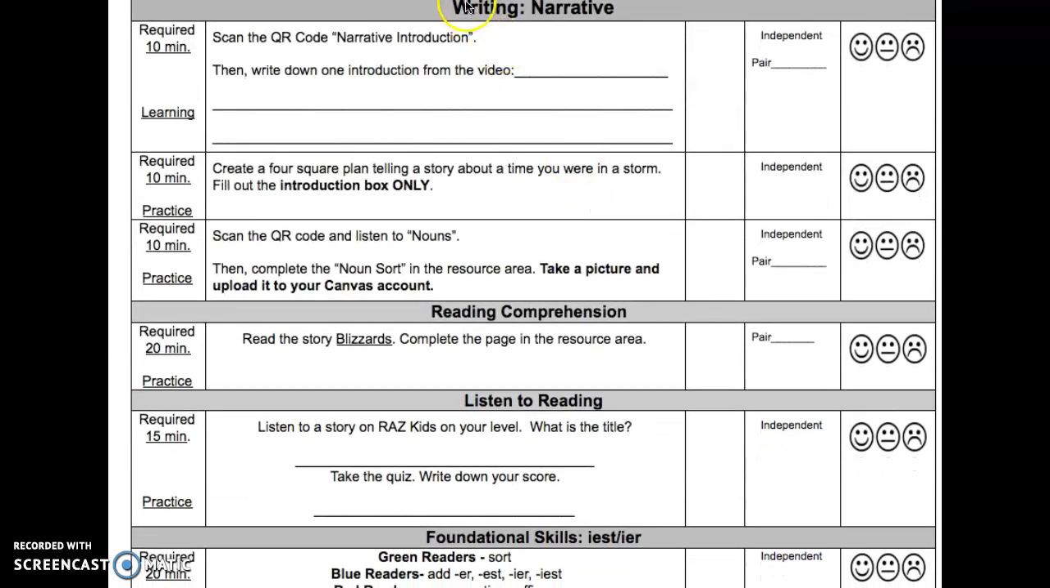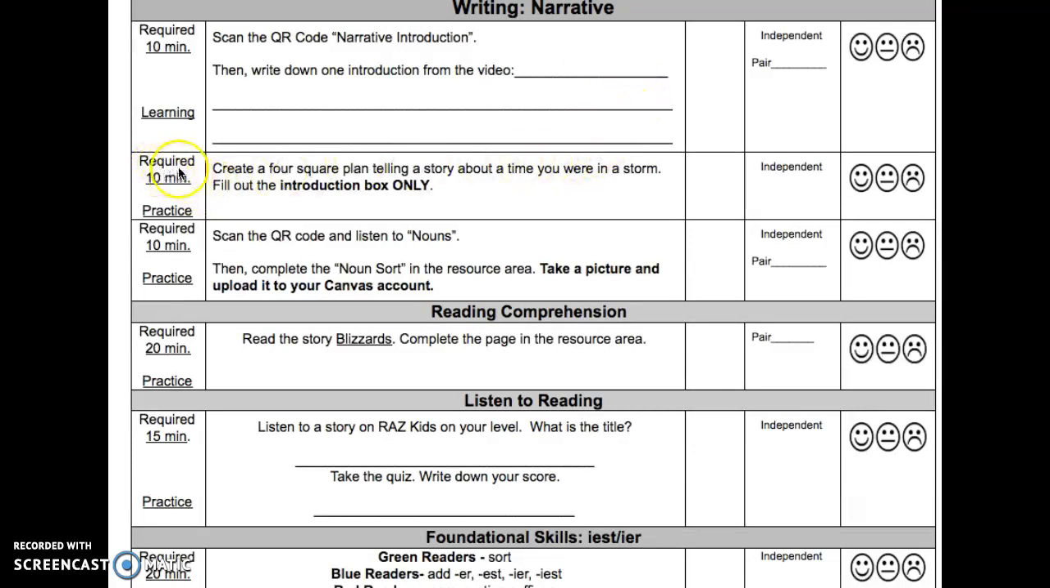The next section is writing. We're working on narrative writing. The first activity is required for 10 minutes. It is learning. Scan the QR code narrative introduction. Then write down one introduction from the video on these lines.